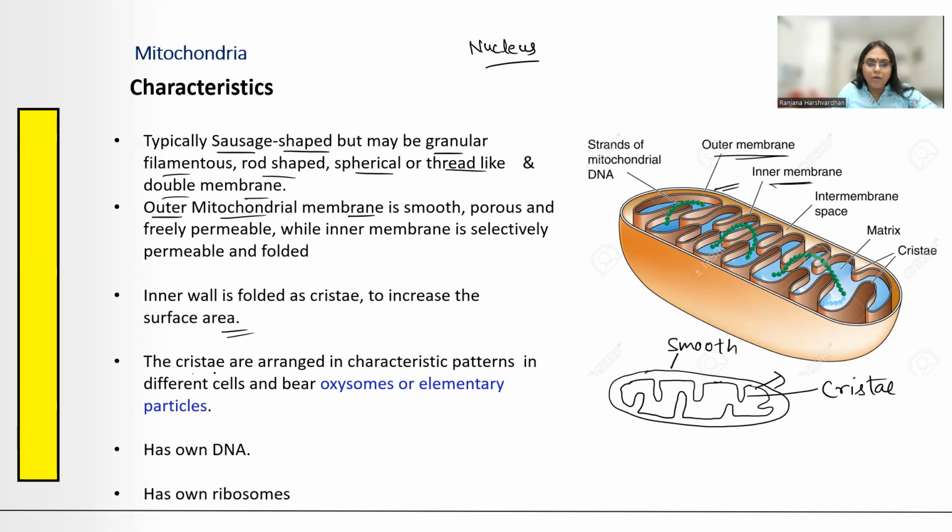The cristae, how are they? They are arranged in characteristic patterns in different cells, and they bear oxysomes or elementary particles। So they bear some kind of particles जो कि इस तरह के shape में होते हैं, जिनका एक head होता है और एक tail होती है। इनको oxysomes भी बोलते हैं या F0, F1 particles भी बोलते हैं। ये कहाँ होते हैं, ये इस cristae में होते हैं, okay, in the infoldings you will find it।